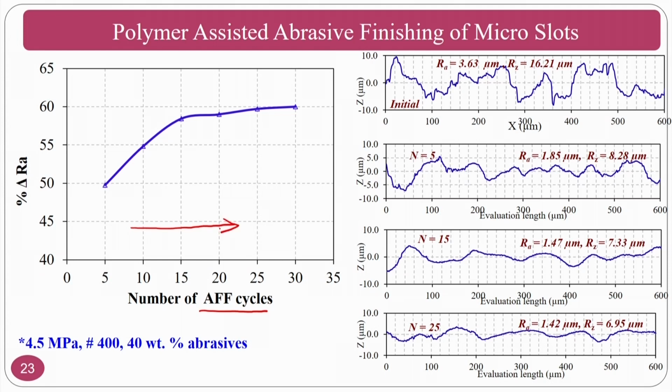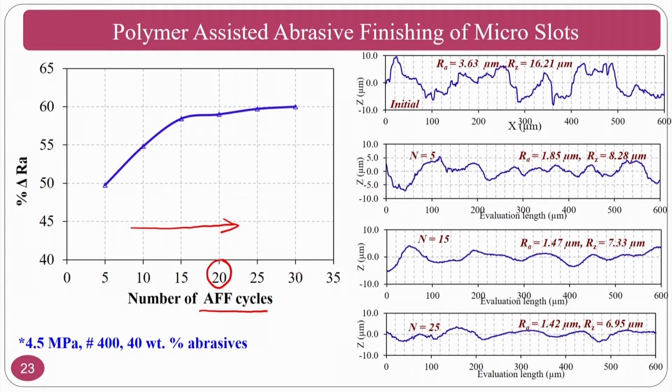The number of times an abrasive particle will shear the surface peaks is limited, because the surface peaks in a workpiece are constant. But if you increase the number of cycles, what will happen? New abrasive particles will come because of self-deformability as well as better flowability. Assume that new abrasive particles come every time and shear. In one case the number of cycles is 20, in another case 30, assume.